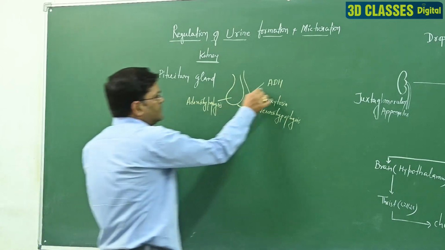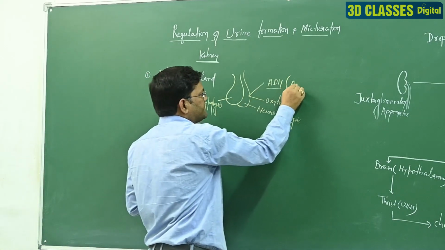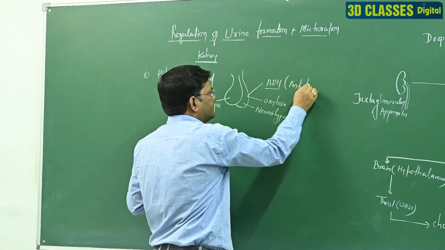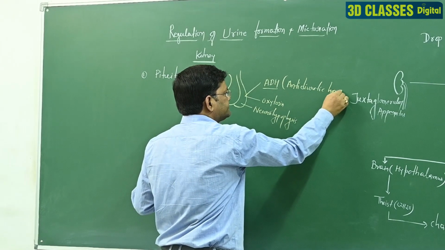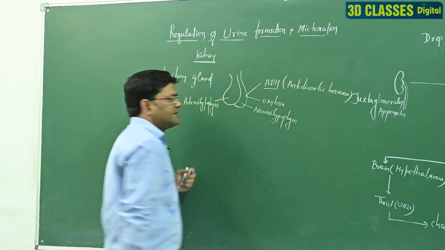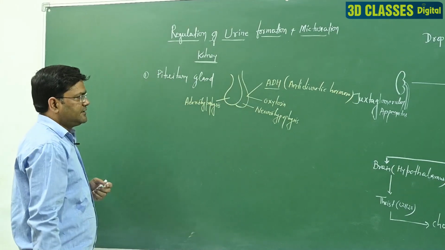Its full form is antidiuretic hormone. It is related to urine filtration and formation.